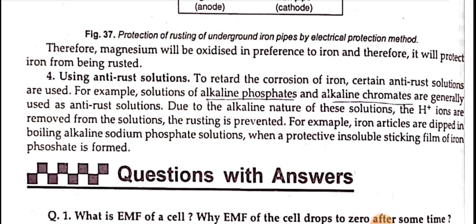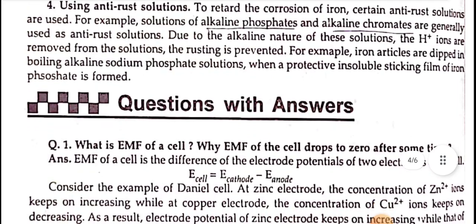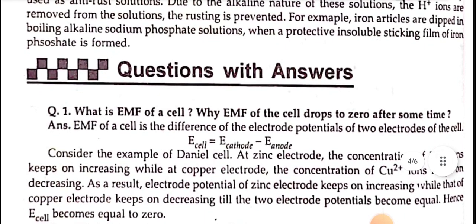Fourth, using anti-rust solutions. To retard the corrosion of iron, certain anti-rust solutions are used. For example, solutions of alkaline phosphates and alkaline chromates are generally used as anti-rust solutions. Due to the alkaline nature of these solutions, the H-positive ions are removed from the solutions. The rusting is prevented. For example, iron articles are dipped in boiling alkaline sodium phosphate solutions, when a protective insoluble sticking film of iron phosphate is formed.